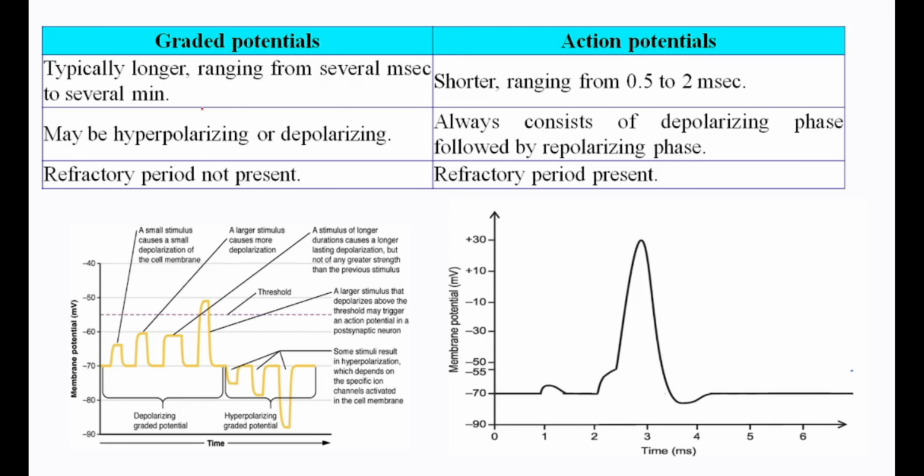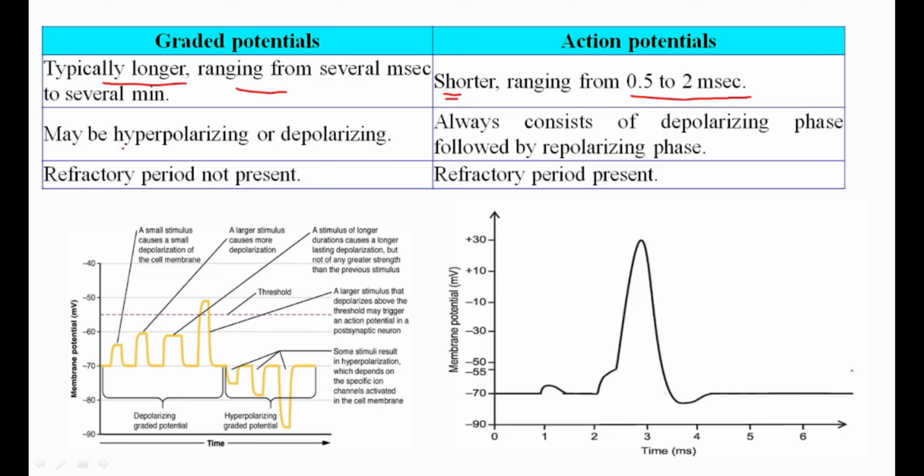Coming to the next, graded potential duration is typically longer, ranging from several milliseconds to several minutes. So it is generally of longer duration. The action potential is generally shorter, ranging from 0.5 to 2 milliseconds. But here you can find that it is several milliseconds to several minutes.